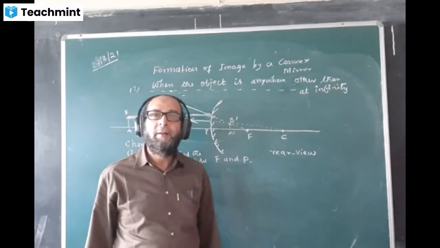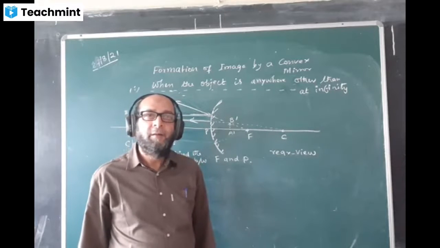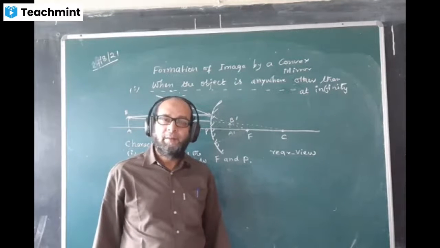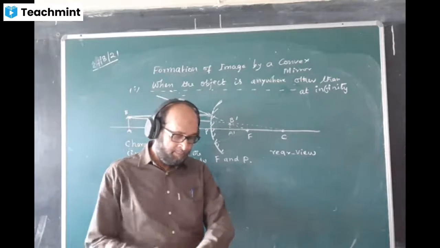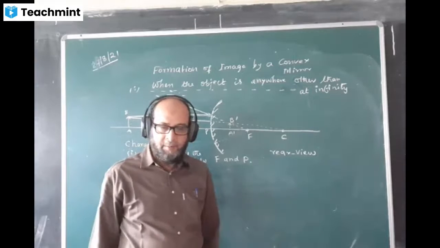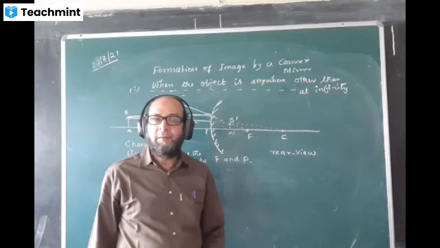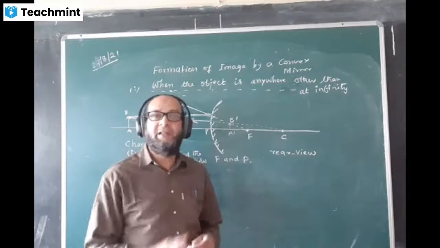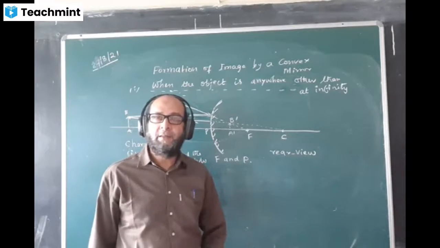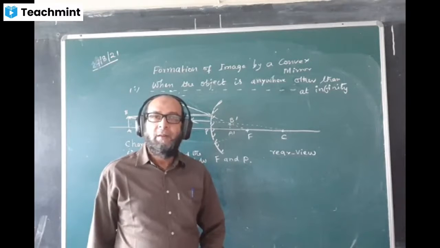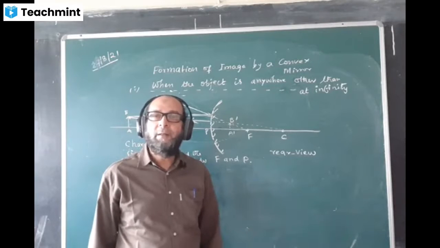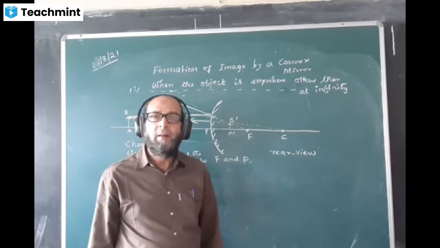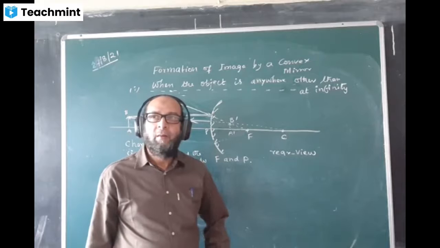Sir, by applying light. Okay, applying light, then what will happen? Tell me. Then the light will refract and we will know which type of mirror that is. The mirror does not refract. A mirror always reflects. So how will you know? Tell me. Don't bring light, bring the object. Sir, the mirror will reflect and we will know which mirror that is.